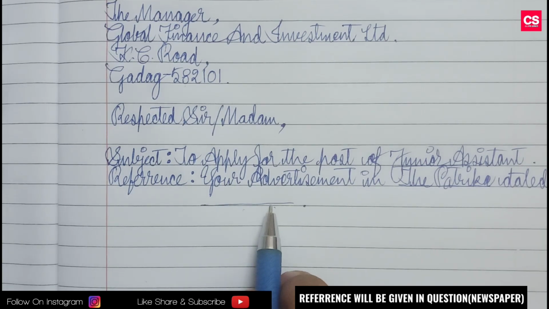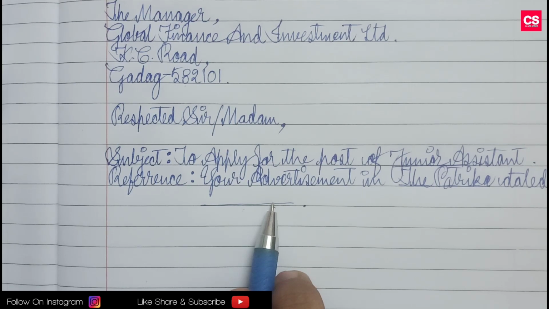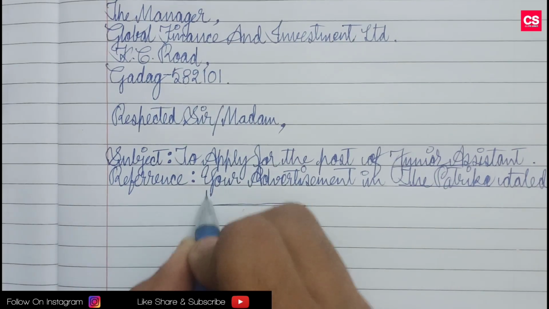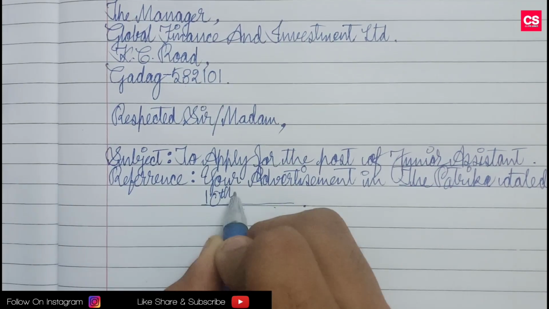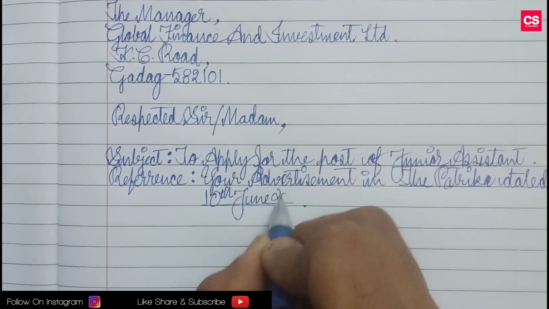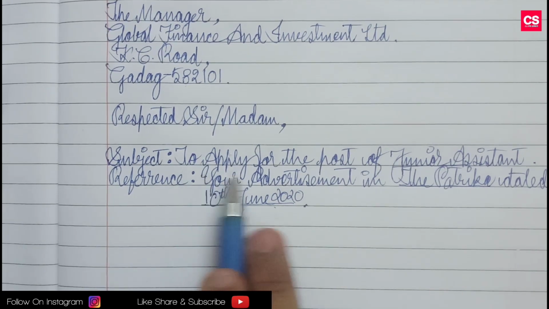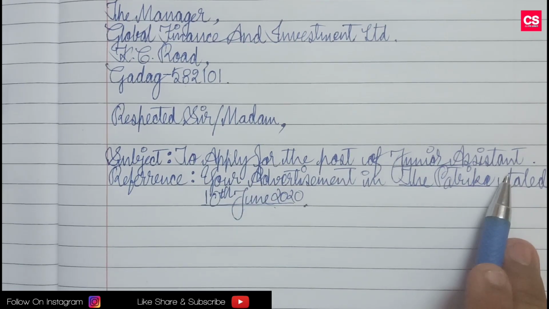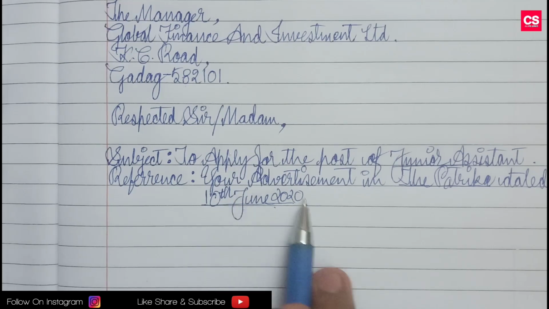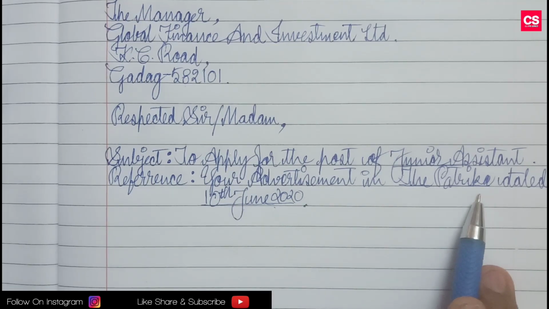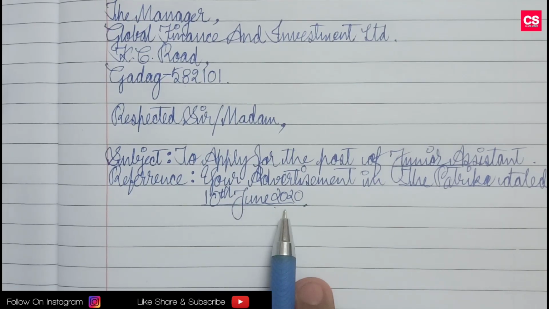Okay, we have to write the date when we have seen it. Suppose we have seen the newspaper on 10th of June. So we'll write here 10th of June 2020. Okay, then full stop. Now our sentence is completed. Subject is to apply for the post of junior assistant, and reference is your advertisement in the Patrika, dated 10th of June 2020.